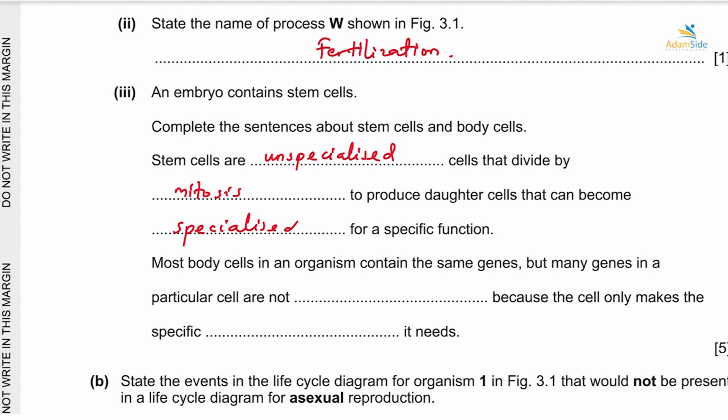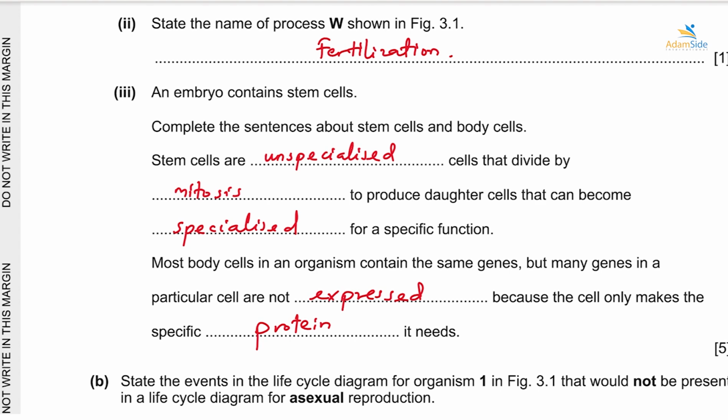Most body cells in an organism contain the same genes, but many genes in a particular cell are not expressed. All right, multiple genes are found in an organism, but only certain genes are usually expressed. Most of them are not expressed, because the cell only makes the specific proteins it needs. So you can see a difference in certain species of the same kind just because certain genes are being expressed while other genes are not being expressed.